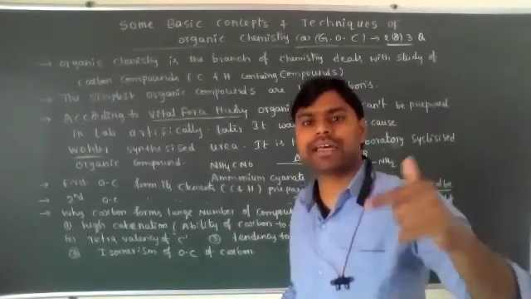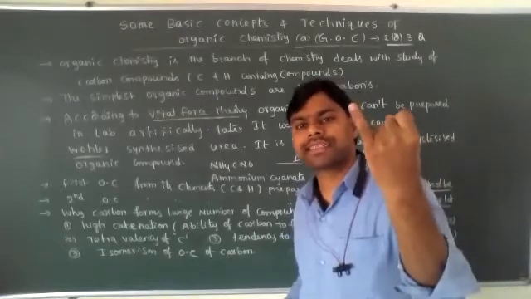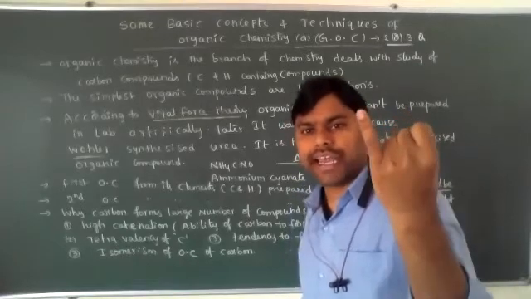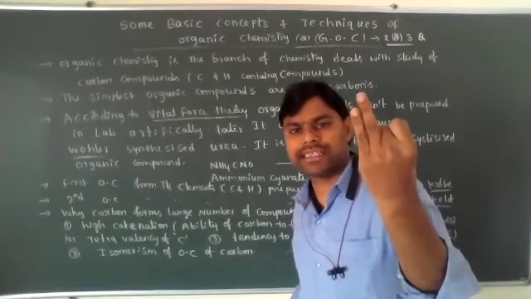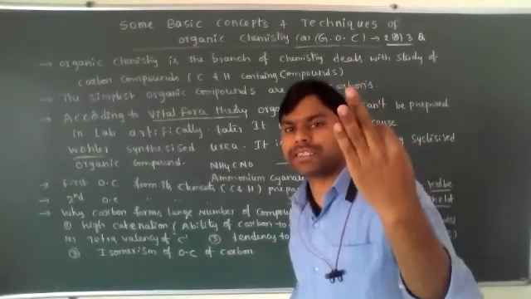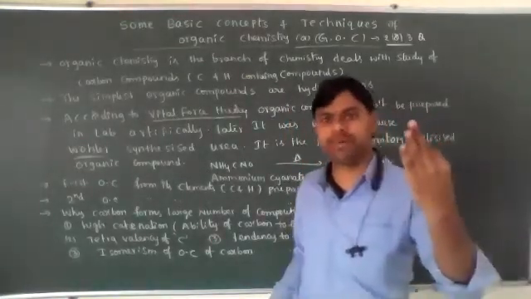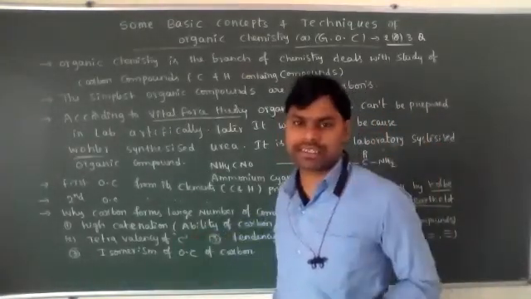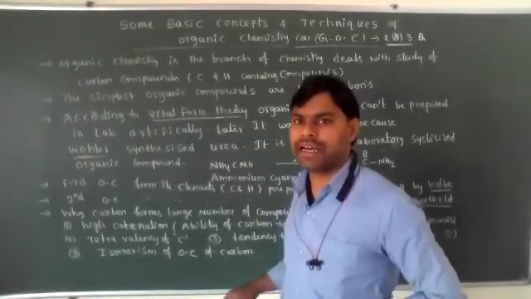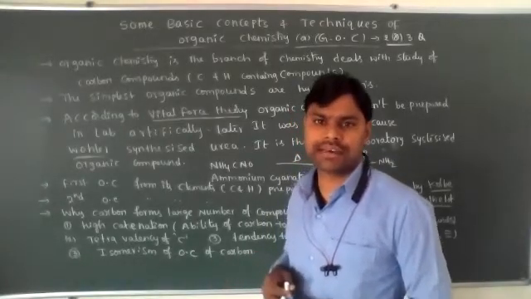While discussing the reaction mechanism, we will discuss the types of reagents, the types of reaction intermediates, and electron displacement effects in organic compounds. All of those we need to discuss in the reaction mechanism of general organic chemistry.